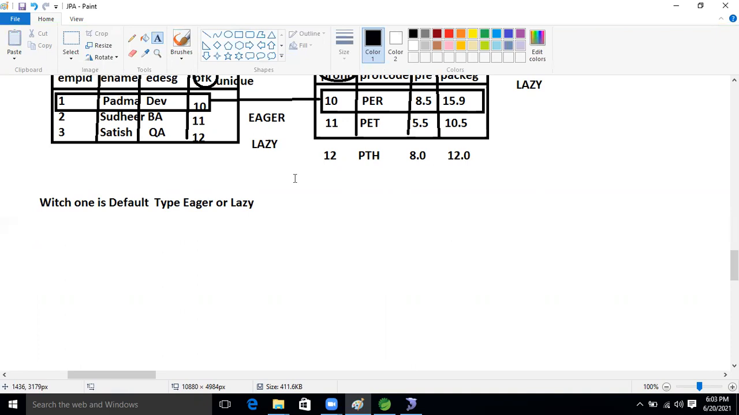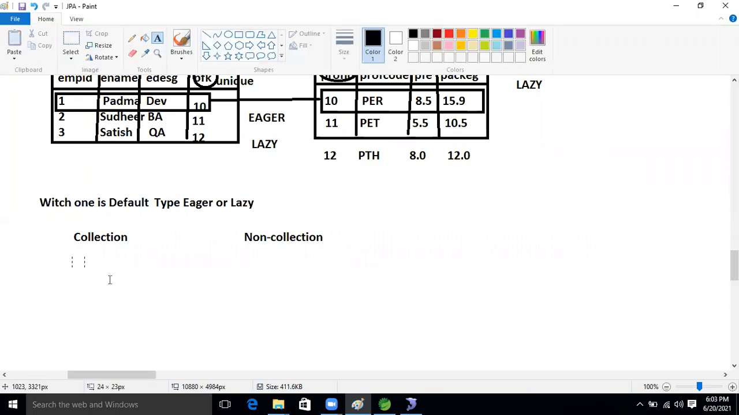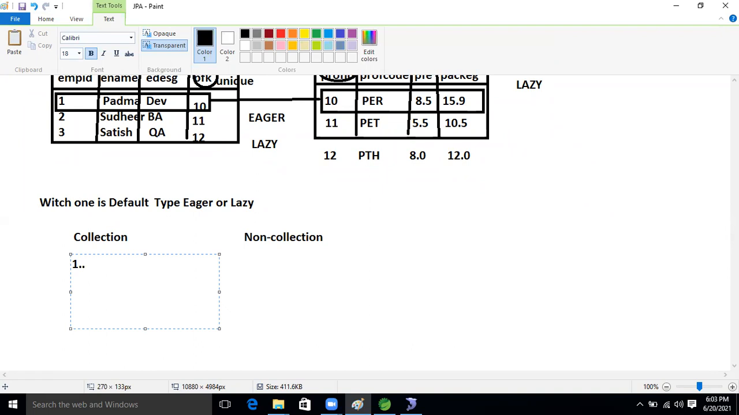No, guys, no. How many types of association relation are there? Collection and non-collection. Two types, right? If the parent table has a one to one relation, then Eager will be there.